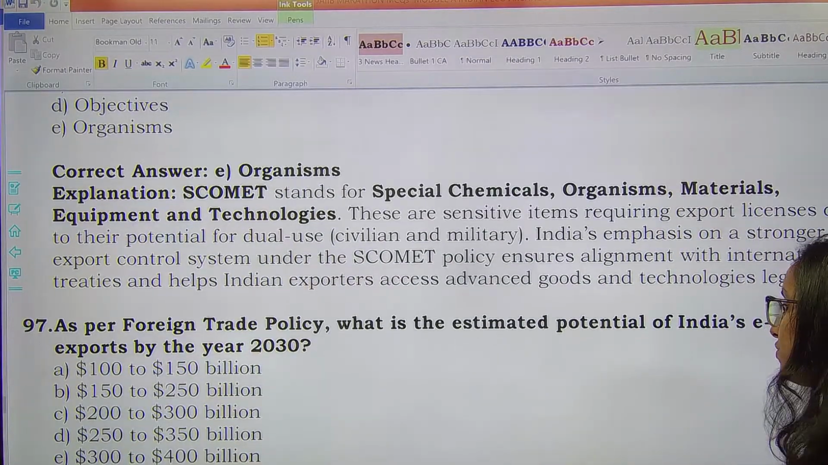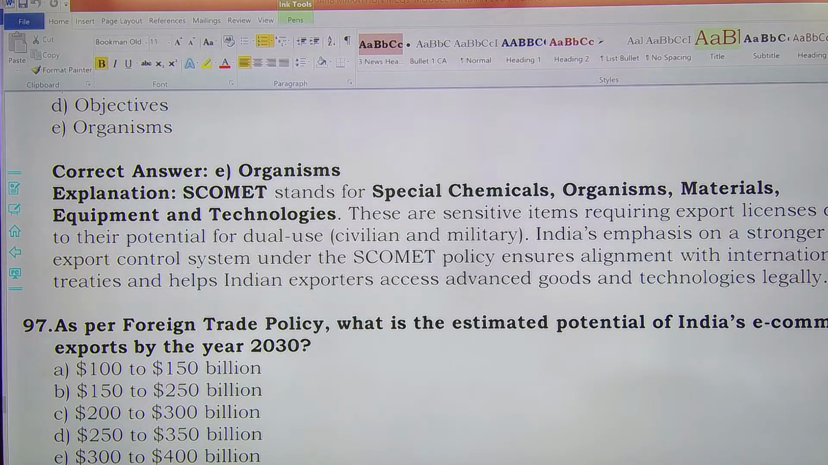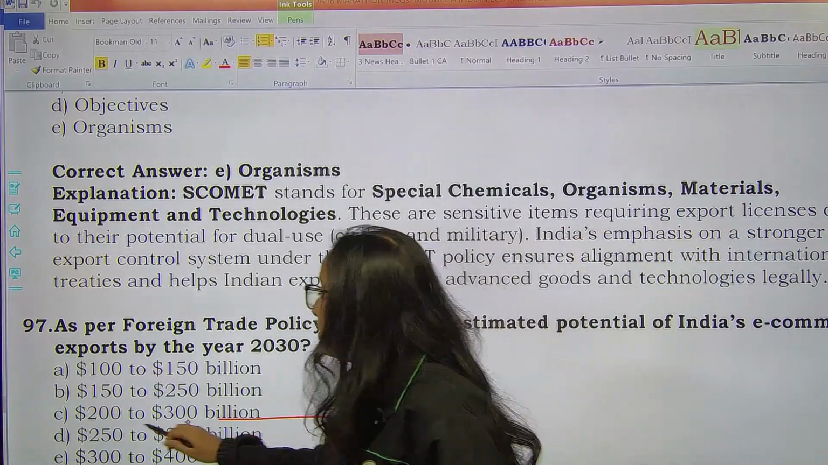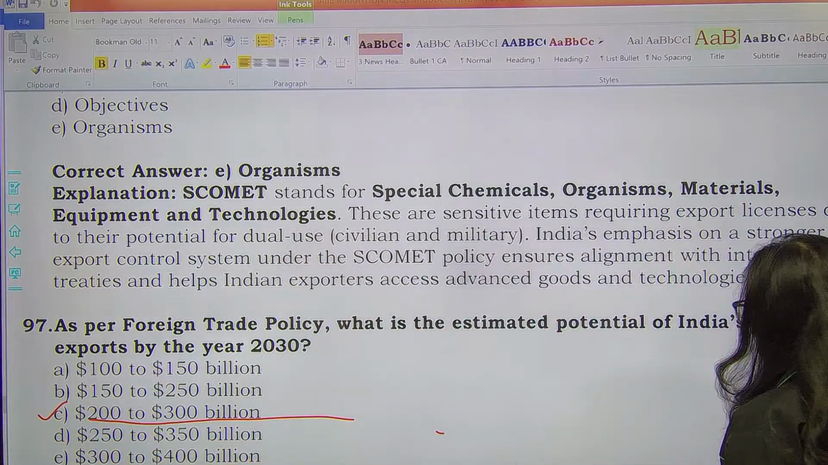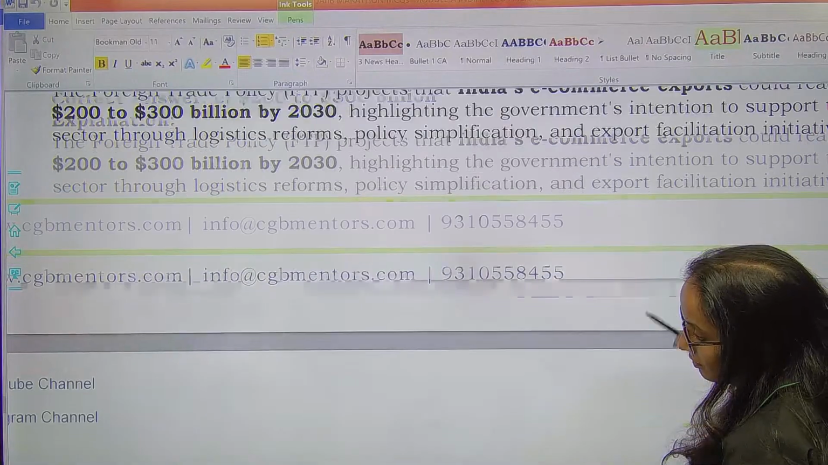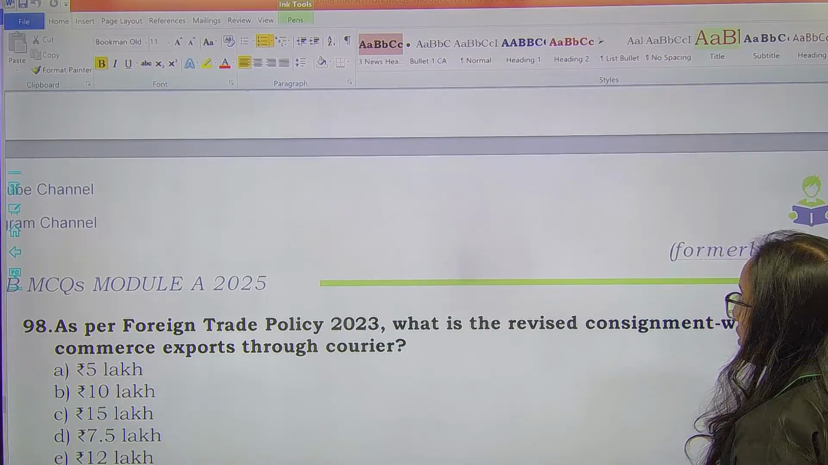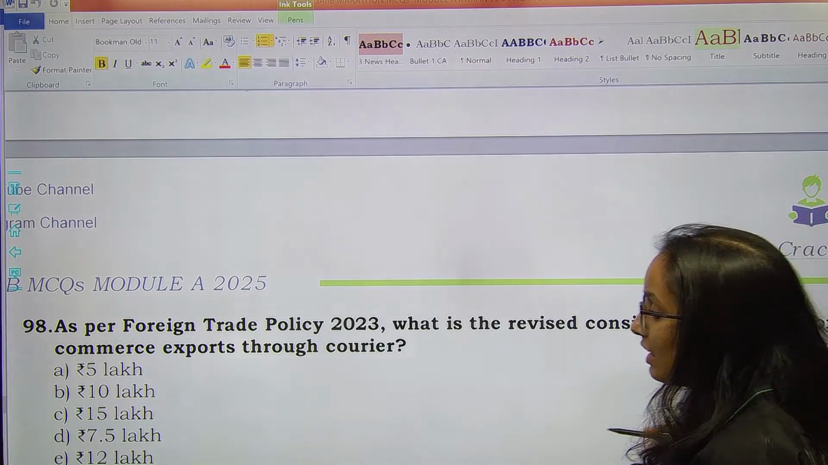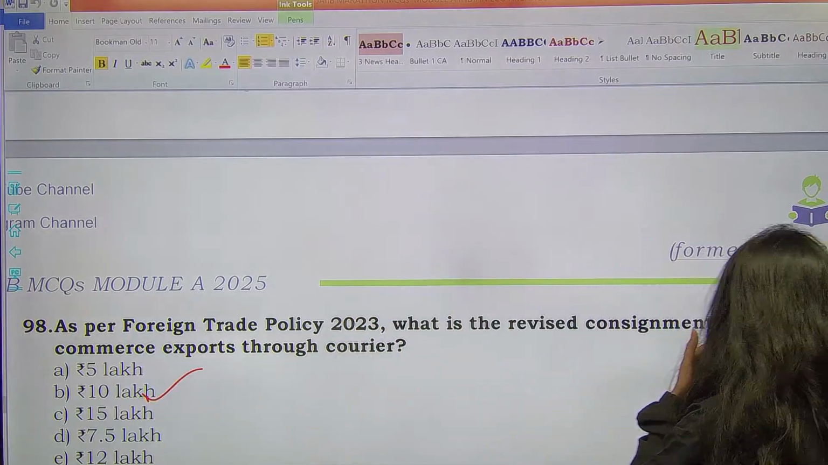Next one, as per FTP, what is the estimated potential of India's e-commerce exports by the year 2030? The correct answer here will be 200 to 300 billion dollars. Option C will be the right answer. Okay. Next question. As per FTP, what is the revised consignment-wise cap on e-commerce exports through courier? कुरियर के थ्रू ई कॉमर्स एक्सपोर्ट्स का क्या कैप है? It is 10 lakh rupees. Okay, the revised cap is rupees 10 lakh.